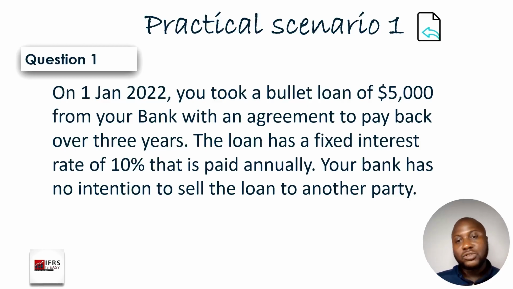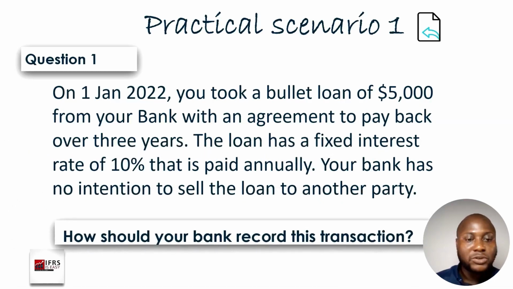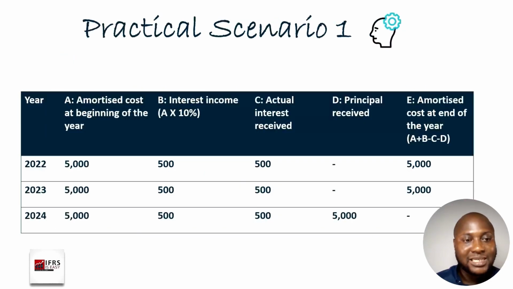So what I've done is to include an Excel sheet that shows the calculation and also the adjusting entries. But for the purpose of this, I'll just show you a table that describes how these entries look like. So how should your bank record this transaction? So we are looking at this from the perspective of the bank that gave out the loan to the customer. Okay, so we have established that the loan is for 3 years, which is from year 2022 to year 2024.